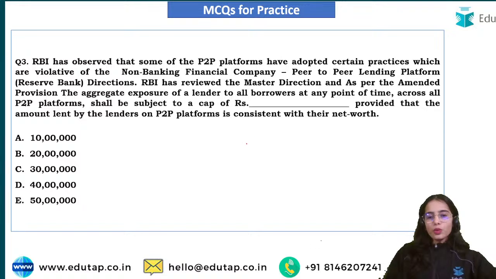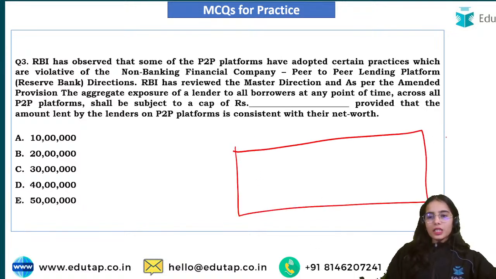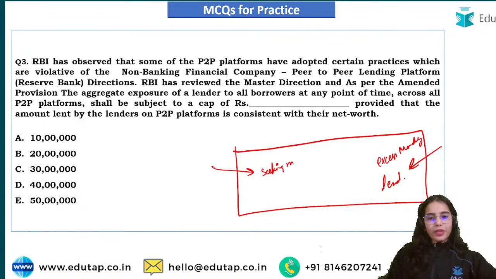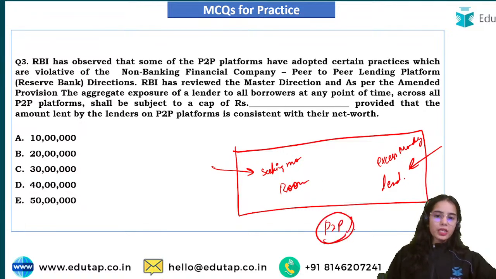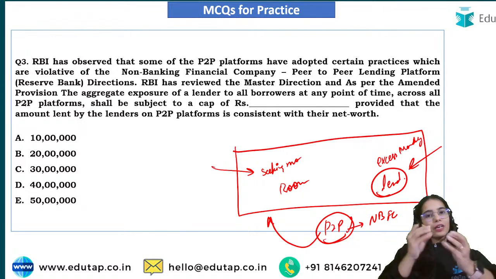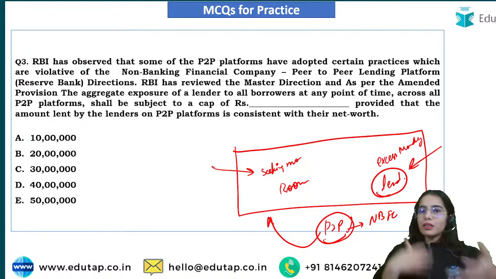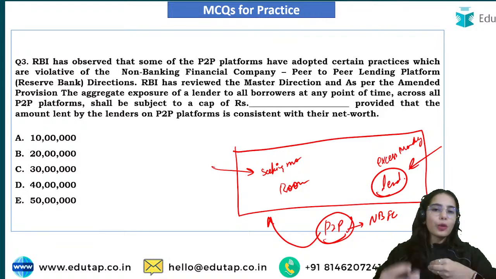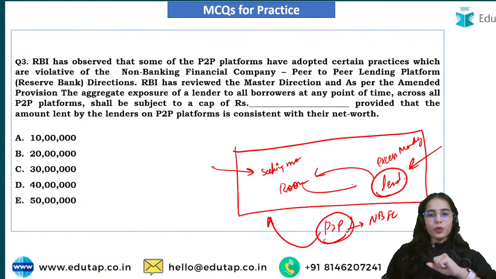What do they do? They provide a platform where the people that have excess money can join the platform and lend their money, while the people that have less money, that are seeking money, can take the borrowing. So the peer-to-peer lending platform, these kinds of NBFCs, are only providing a platform so that the people with excess money and the people that want the money can come to this platform and do the transaction. The lenders want to lend and the borrowers want to borrow.